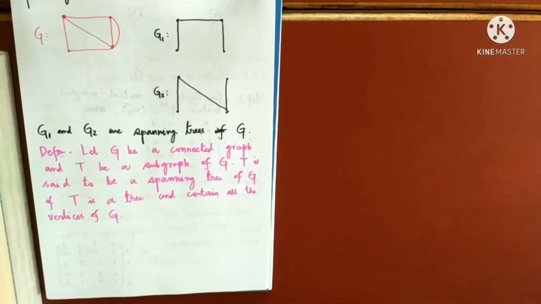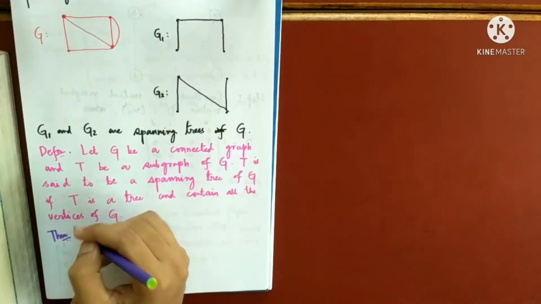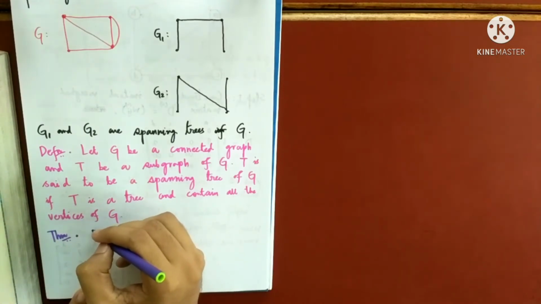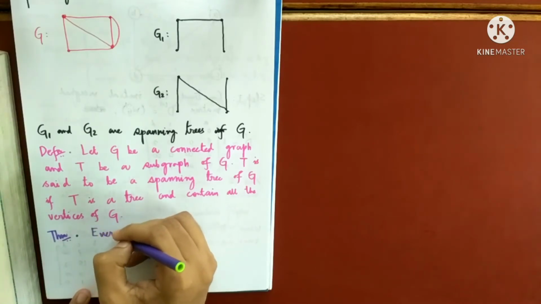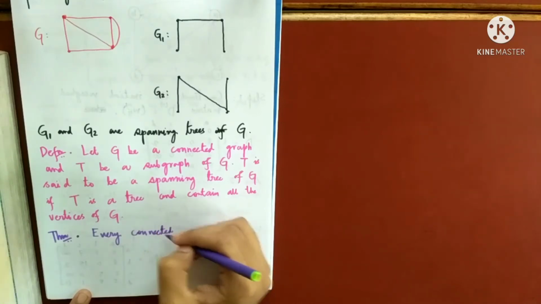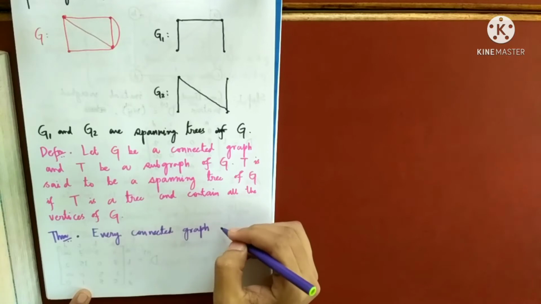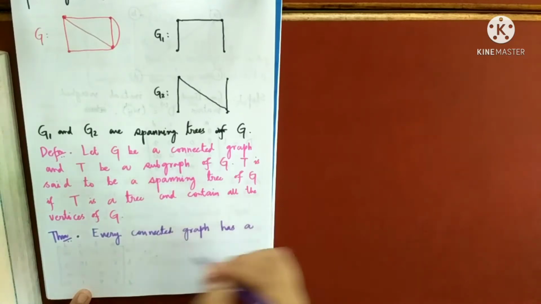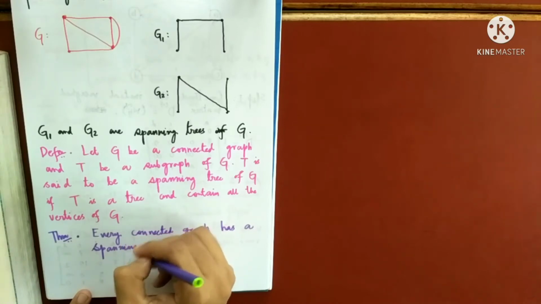What is the guarantee that the spanning tree exists? This is guaranteed by a theorem, for which I will not do the proof for the time being. Every connected graph has a spanning tree. This is the guarantee of existence of spanning trees.